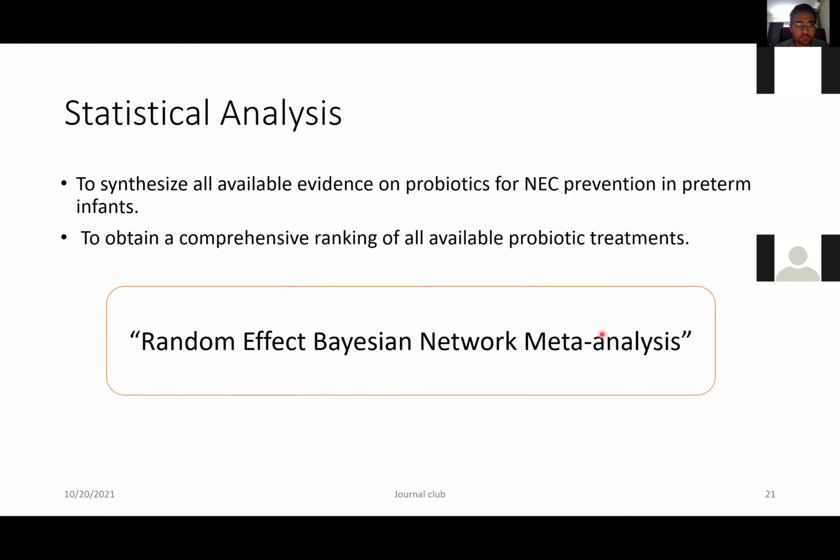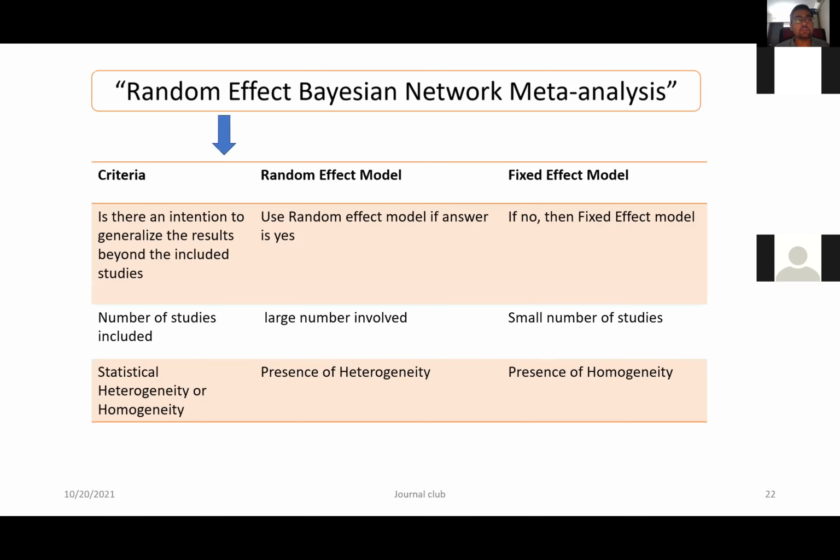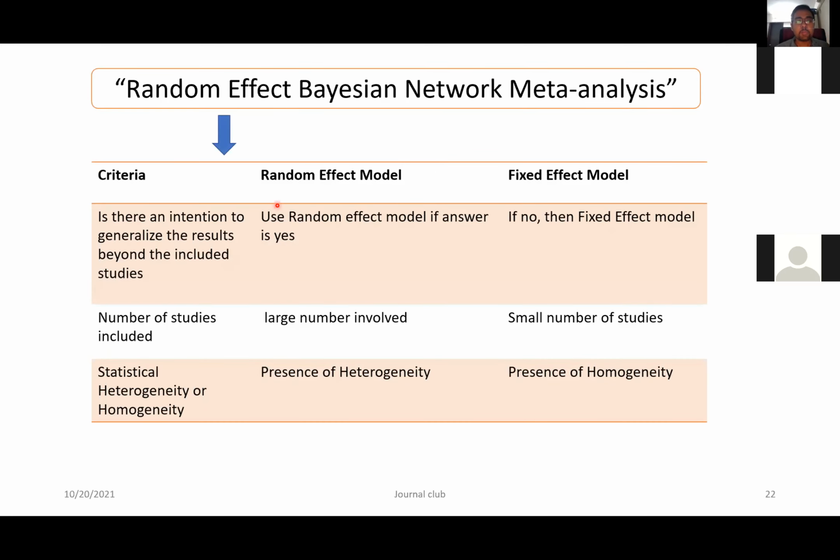Now, this term might be confusing. What is random effect? What is Bayesian? We are familiar with the network meta-analysis, and we will be revising the entire network meta-analysis. Plus, we will know what random effect and what the word Bayesian means. So the random effect basically asks: is there any intention to generalize the results beyond the included studies? If the author has an intention to generalize the results, then the answer is yes, and the random effect model is used. If no, then the fixed effect model is used.